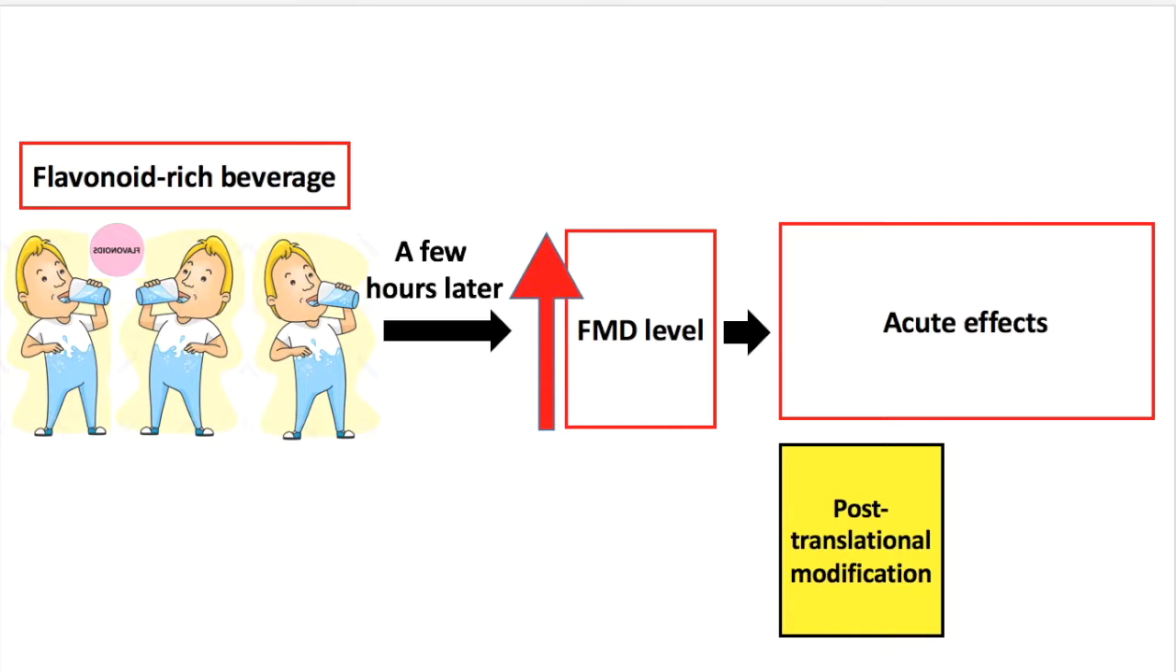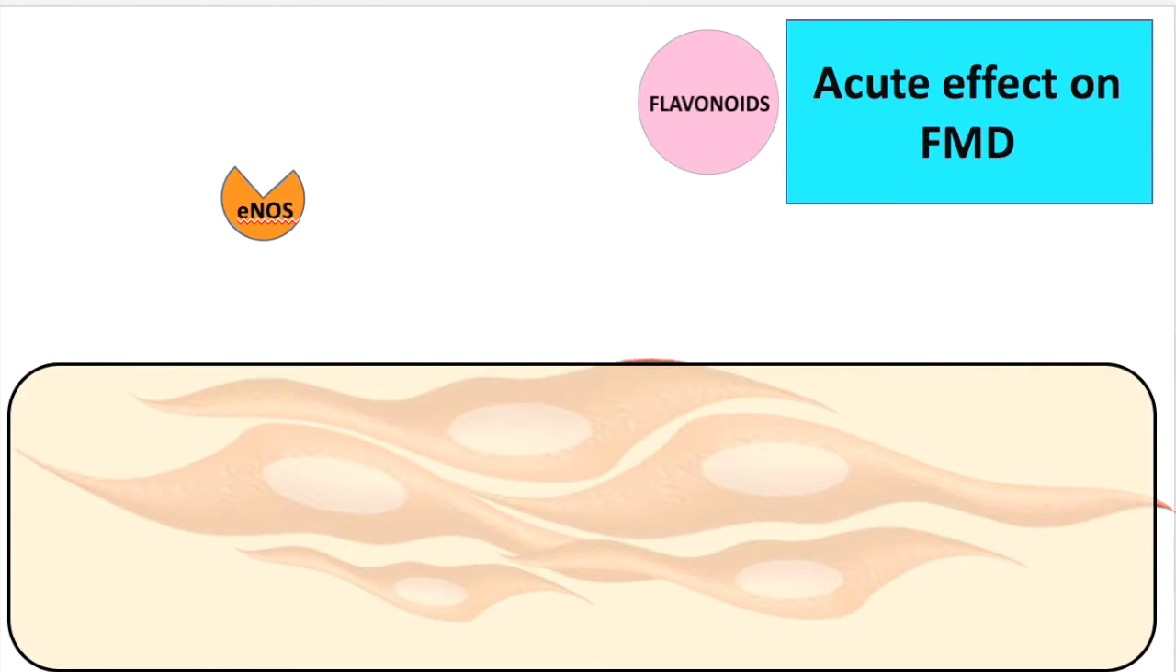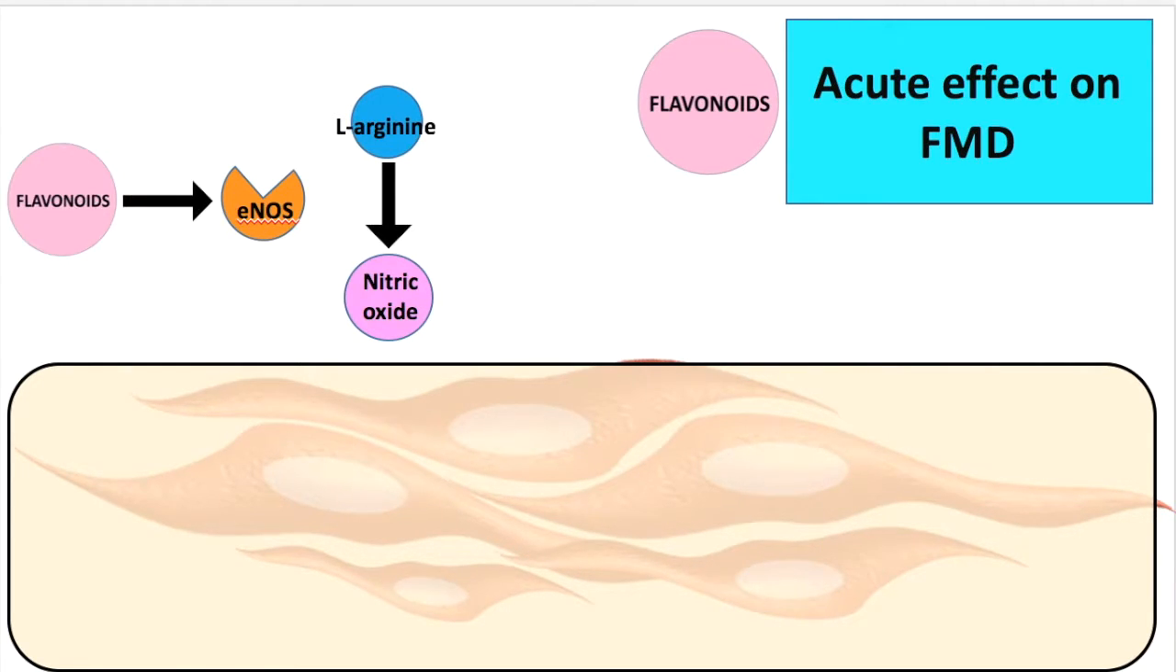This instant physiological response to flavonoids suggests that the molecular mechanisms that underlie the FMD response are most likely through the post-translational modulation and regulation of pre-existing signaling cascades, rather than the regulation of gene expression and protein synthesis. It is very likely that flavonoids act by the activation or inhibition of enzymes and molecules that are involved in the nitric oxide synthesis pathway, which in turn leads to an increased blood flow through the cardiovascular system. In fact, studies have provided evidence for the modulatory effects of flavonoids on the key enzyme that is involved in the nitric oxide synthesis pathway, which is the eNOS molecule.